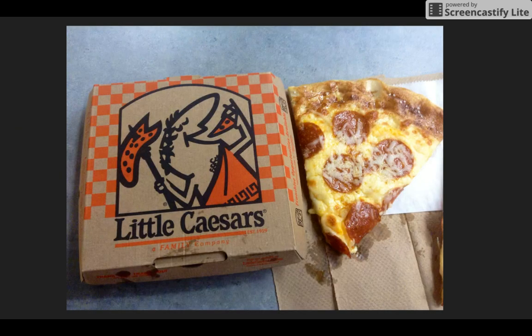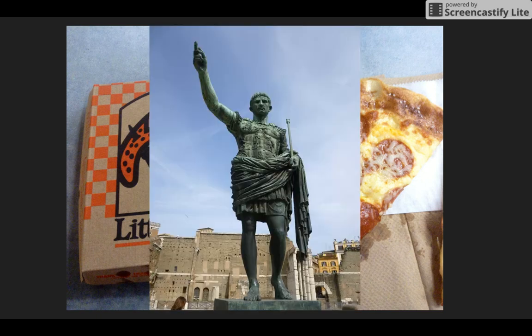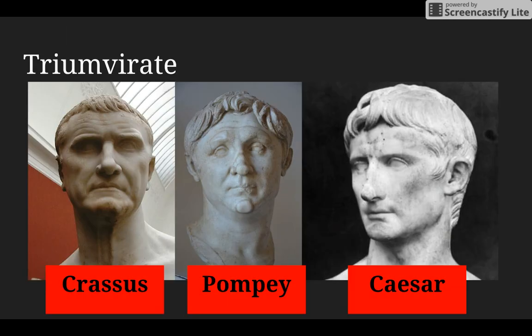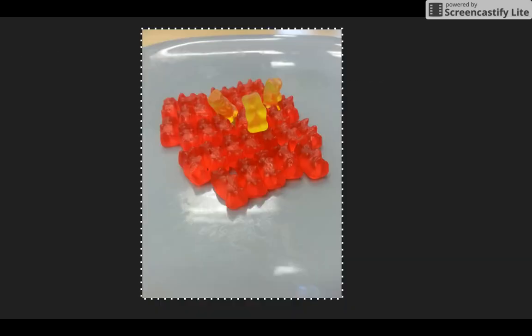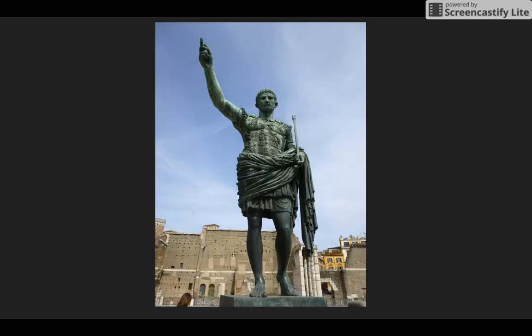So while there were some problems in the Republic, this one person named Caesar came into power and changed the face of the Roman government. Now, Caesar was part of a triumvirate between Crassus, Pompey, and Caesar, meaning the three of them were able to have power over people, and they shared power equally in theory. However, Caesar went to battle with Crassus and Pompey to become the ultimate ruler. And once he crossed the Rubicon, he became Rome's first emperor.